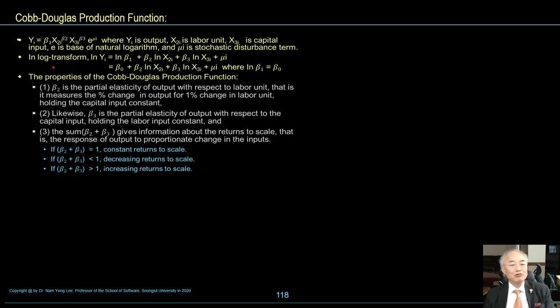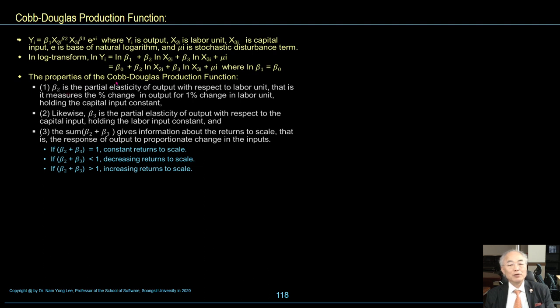In log transform, natural log yi is equal to natural log beta 1 plus beta 2 natural log x2i plus beta 3 natural log x3i plus mu i.